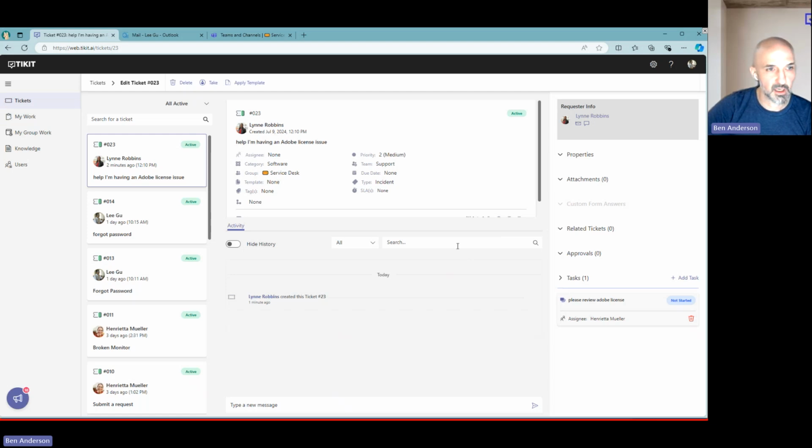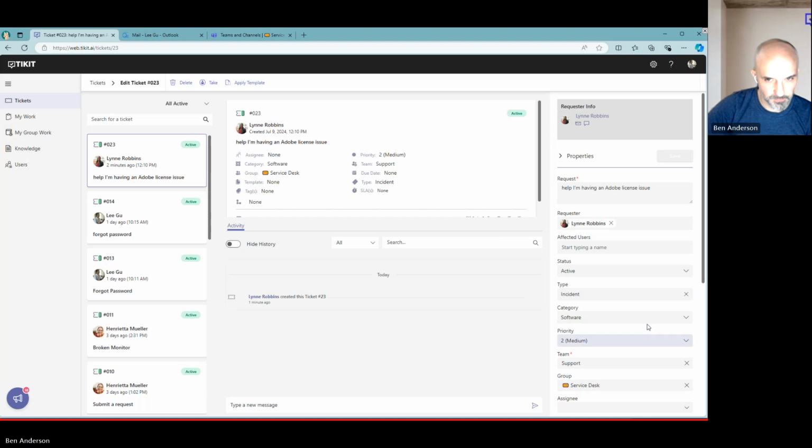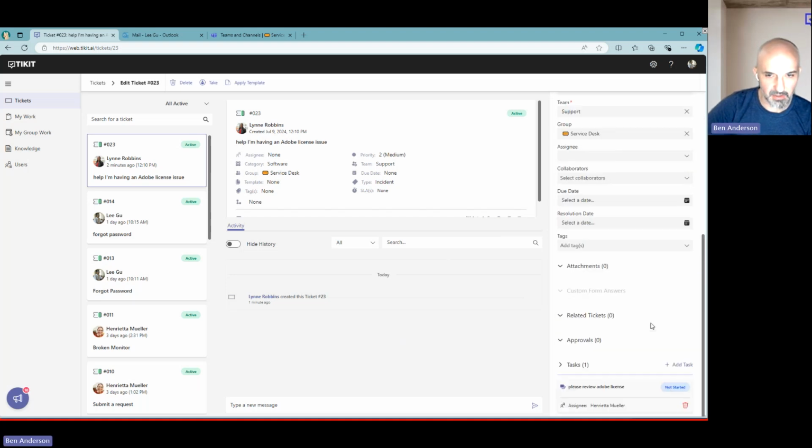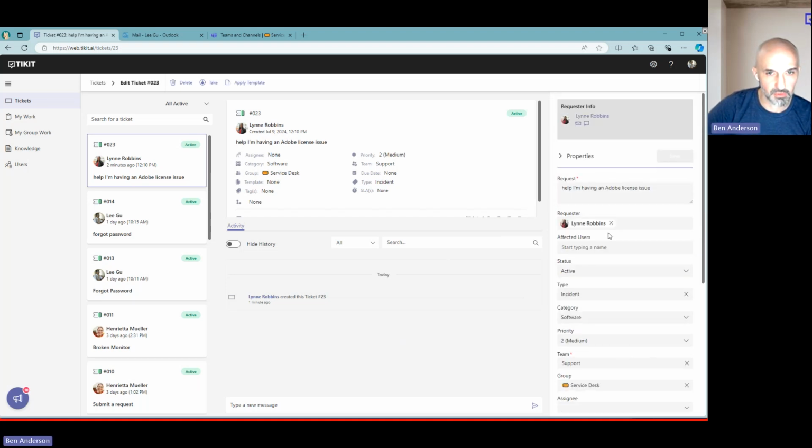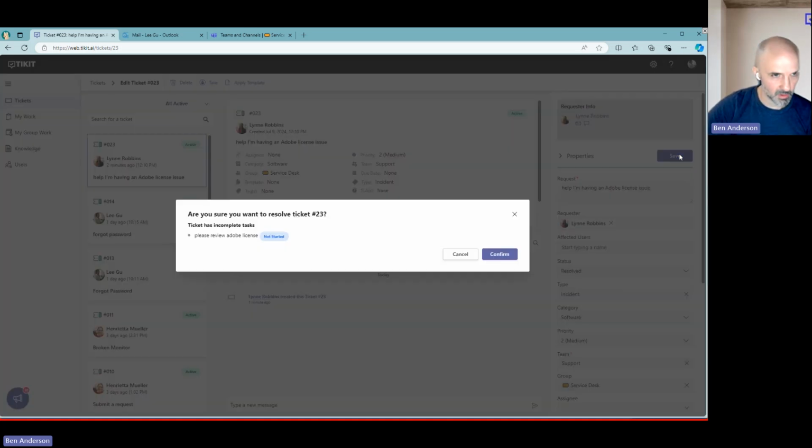Say you have an agent, for some reason, maybe they don't see that there's a related task or an approval, and they try to resolve the ticket. So to be clear, there's a little work still to be done, but what's going to happen if we were to try to resolve it at this point?